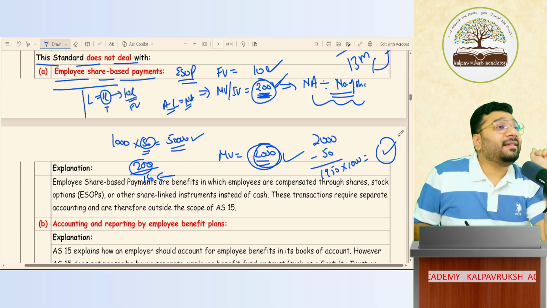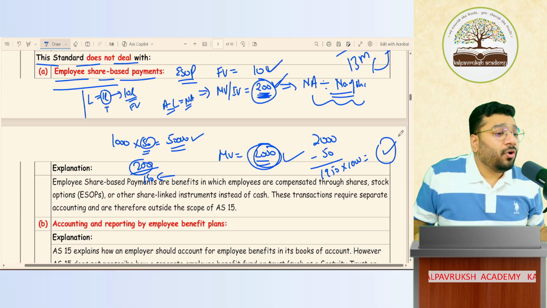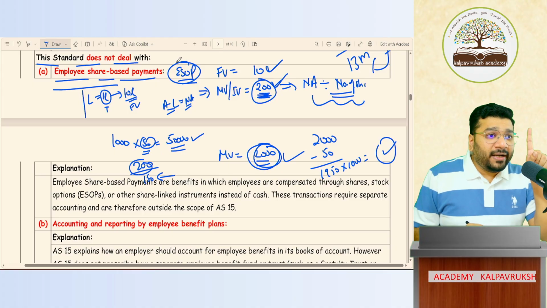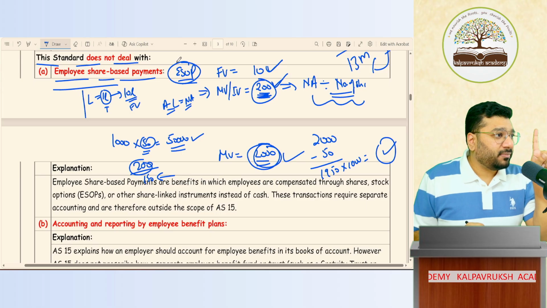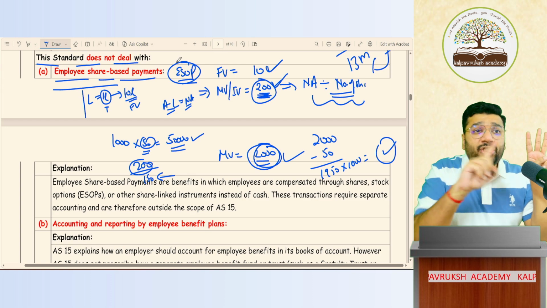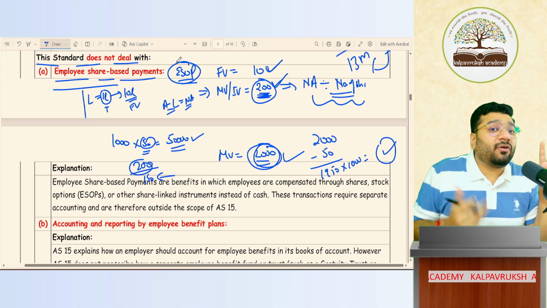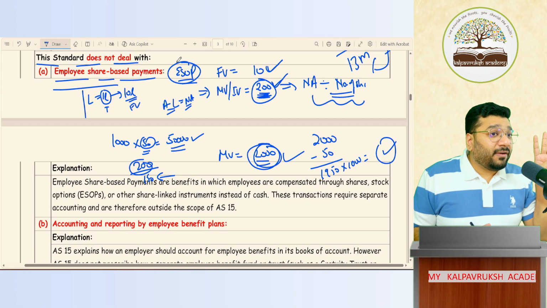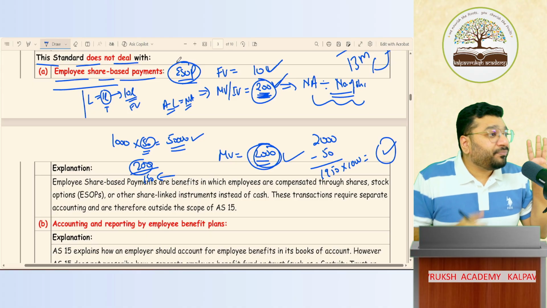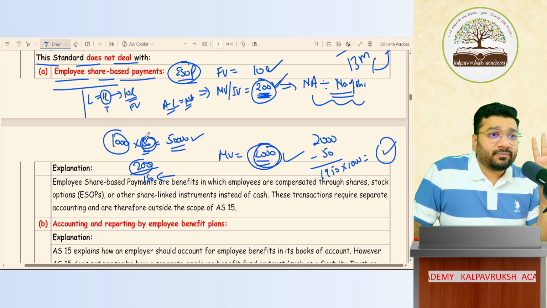So in that greed, she says, okay sir, I want to sign an agreement with you for ESOPs. So what is the condition to get the shares? One, she has to work as a teacher in my academy. Second condition, she has to be there for a minimum of 5 years. Third condition, in this 5 years, she should not work just as an employee. She should exhibit ownership skills and show that kind of attachment towards the organization, that is, as if this organization is Lakshita's own. In that way, she has to take care. If all these 3 conditions are satisfied, Lakshita will get 1000 shares at 50 each. Got it, not got it?